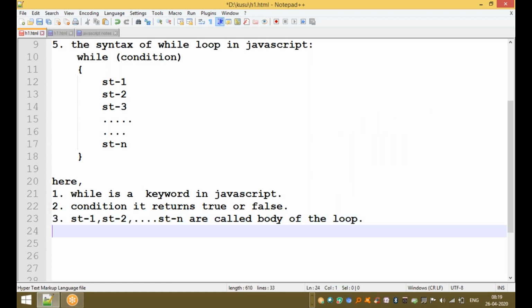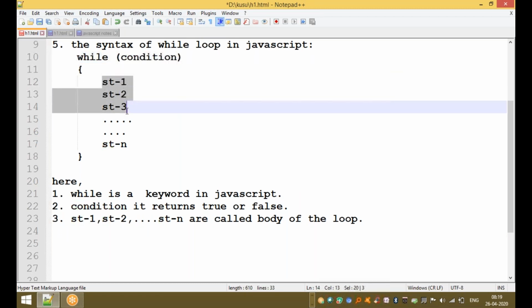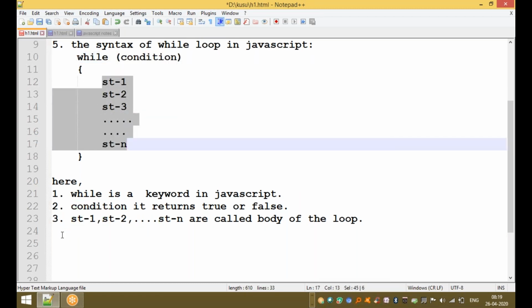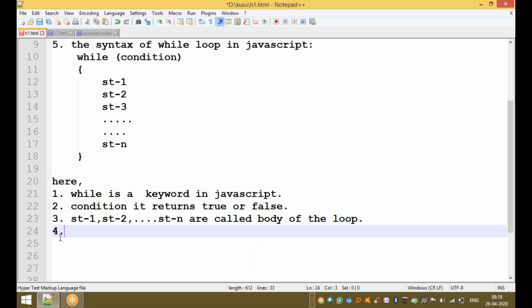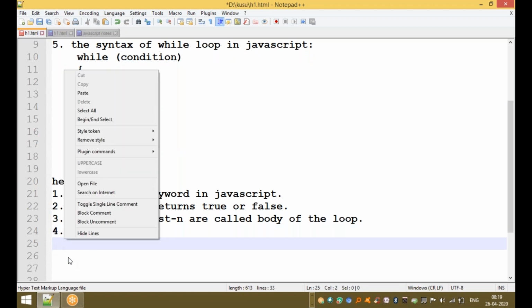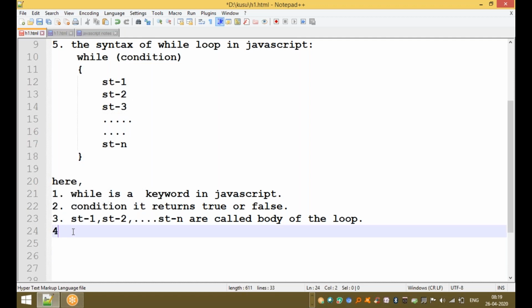Clear up to here, guys? Okay, the basic while syntax: while condition, which returns either true or false. These 1 to n statements are called the body of the loop. If the given condition returns true, then the body of the loop is executed. This process is repeated as long as the given condition returns true.